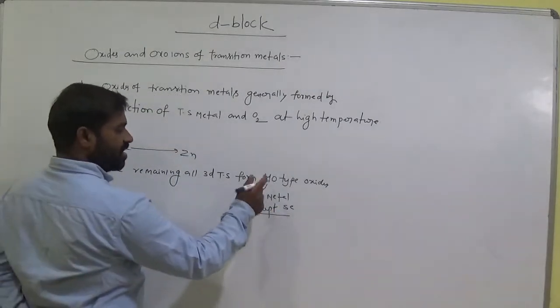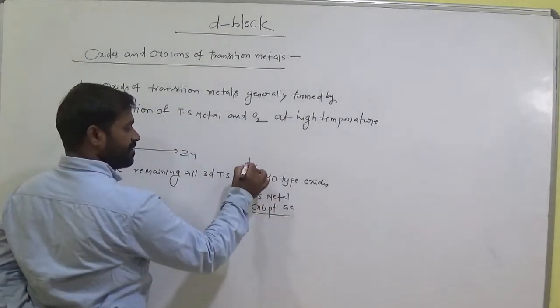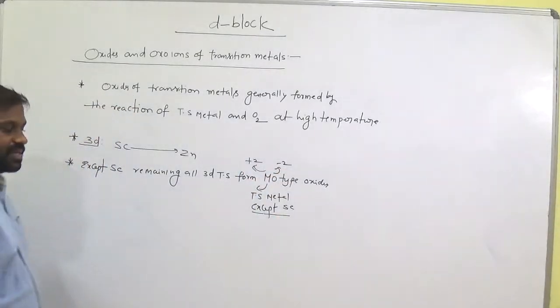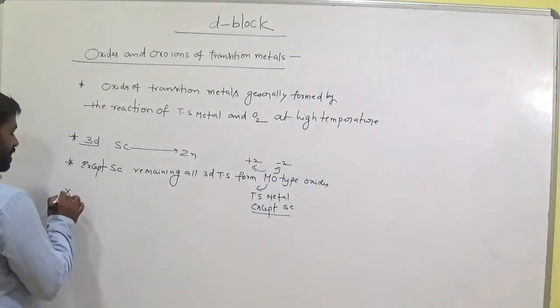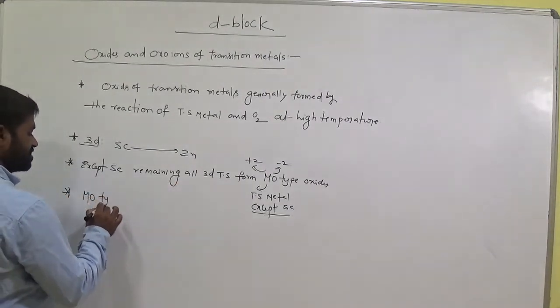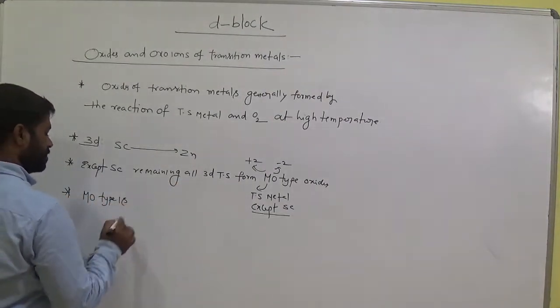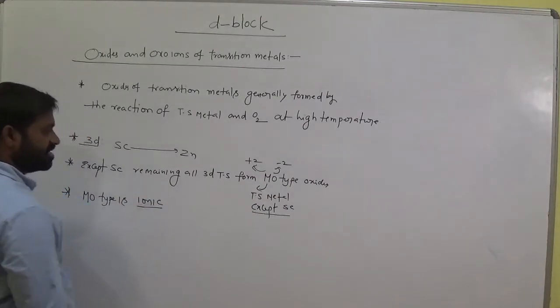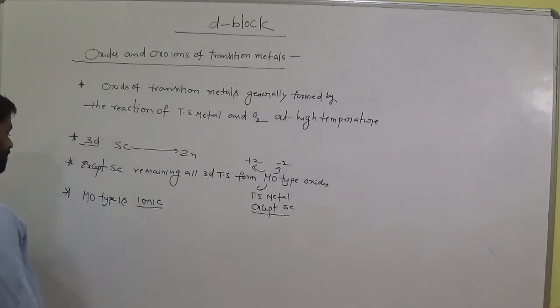In MO, what is the oxidation state of M? Plus 2. For oxygen, minus 2. Okay? And this MO type oxide is ionic. In which nature? Ionic nature. Okay?